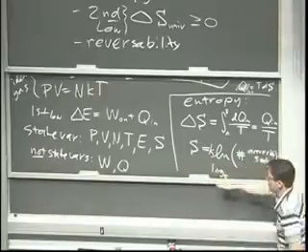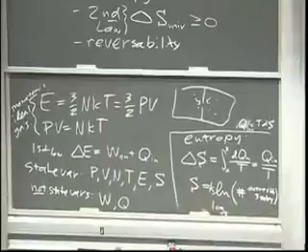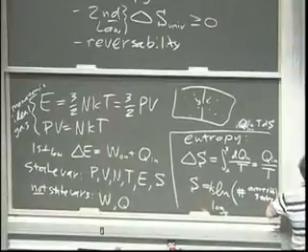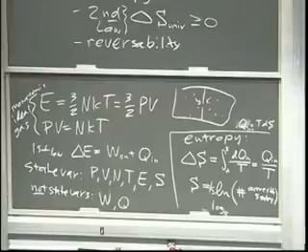So what do I mean by accessible states? If you have a bunch of particles in a box, and they can be on the left side of the box or the right side, and you go from this volume, V1, to this volume, which is twice as big, V2, which is 2 times V1, well, you just did an expansion. You've increased the number of places you might find each particle inside the box, right? Suppose you break it up into little cubes.